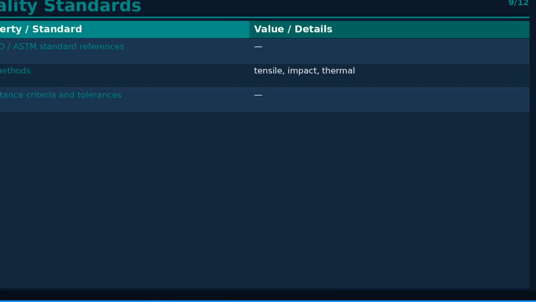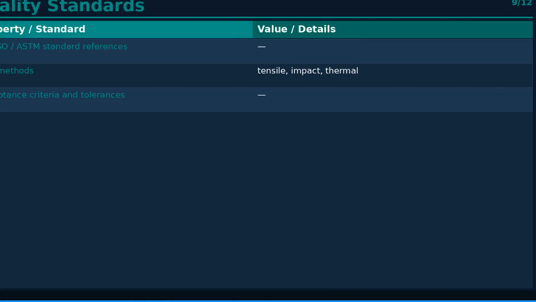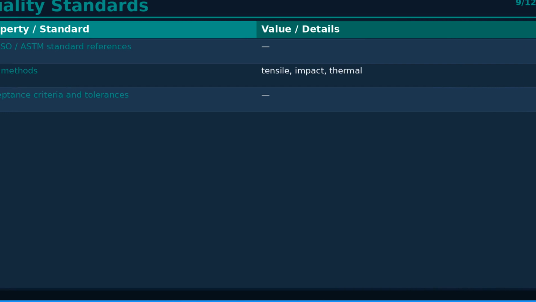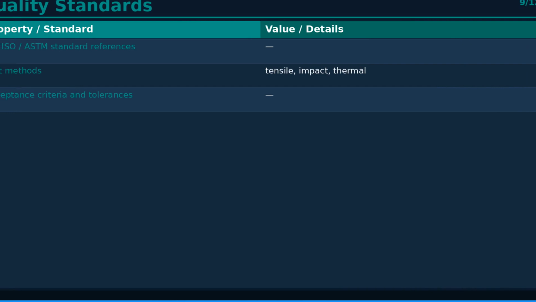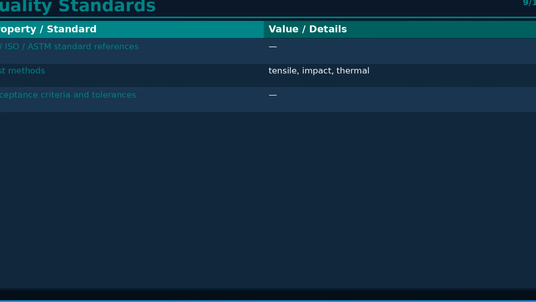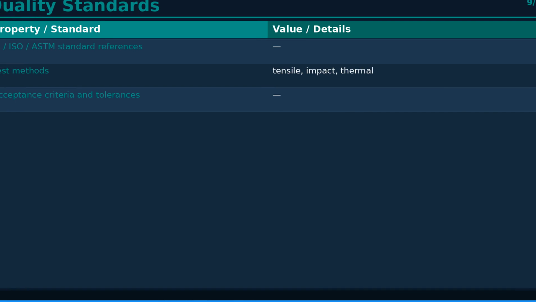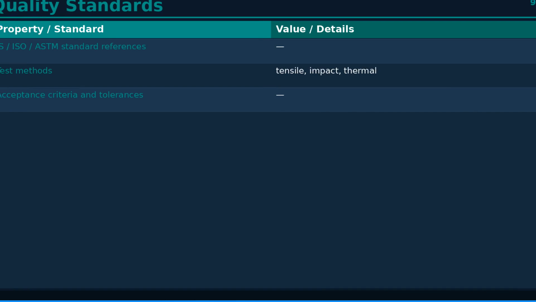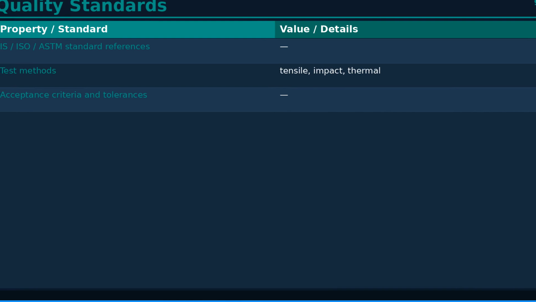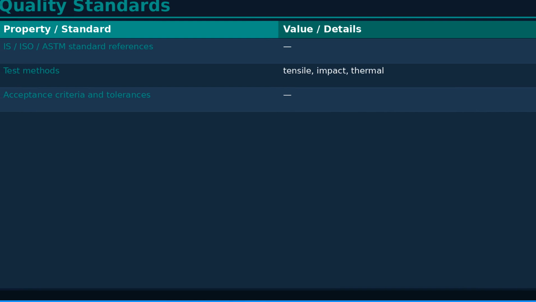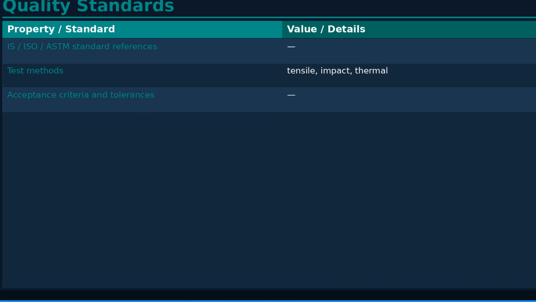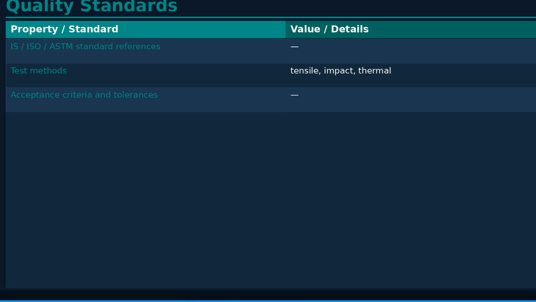Quality standards for drilling machine types: column, radial, pillar are defined by ISO and ASTM specifications. Testing methods cover tensile strength, impact resistance, and thermal performance. Acceptance criteria set the minimum performance thresholds for commercial products.